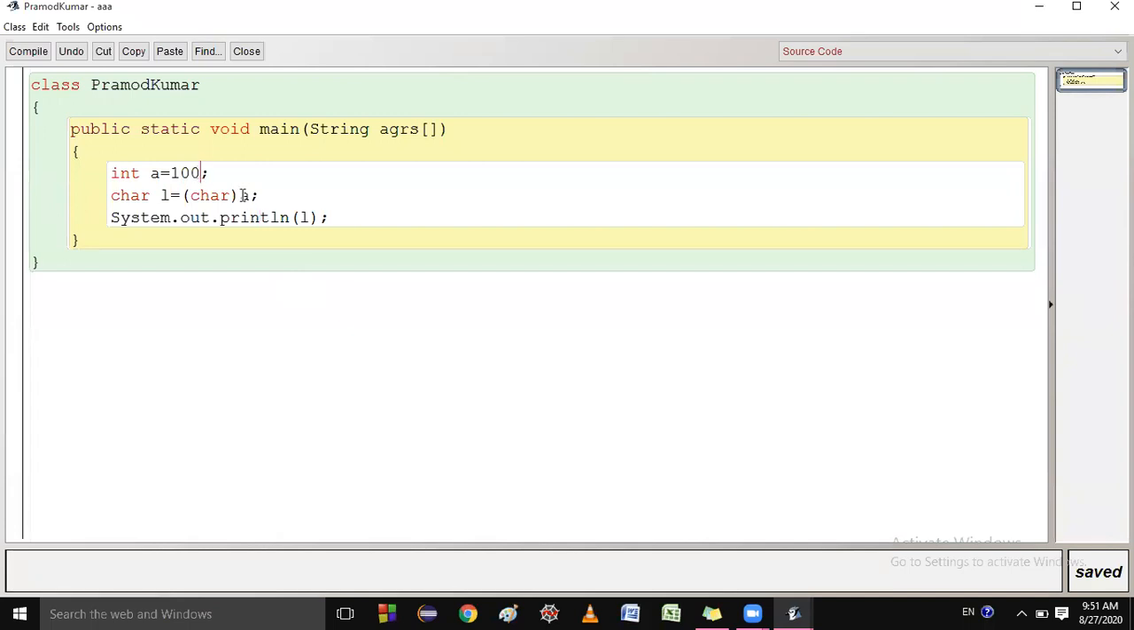It is converting. If you have written the integer value, that means basically this is treated as an ASCII value. This 100 is an ASCII value. Is it clear to you?